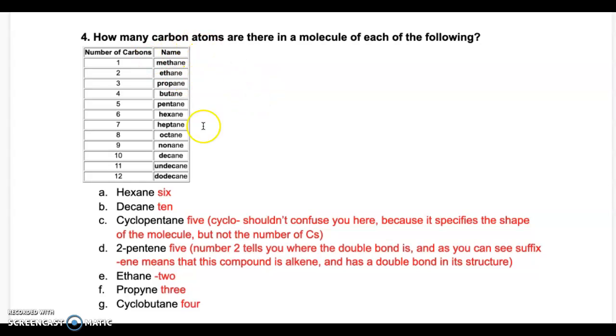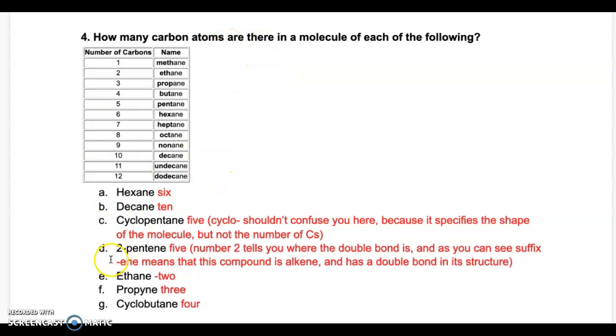Okay, so you know the prefix, the parent name. This is the first one: meth, eth, prop, but, pent, hex, hept, oct, non, dec, and the rest is a little bit more complicated, and usually you're not going to see them, but this is going to remain the same for all of them. So let's start with the question.